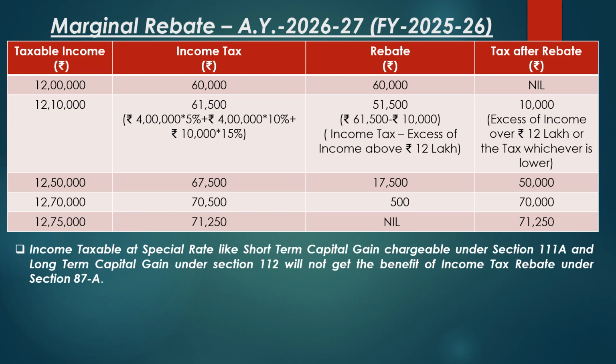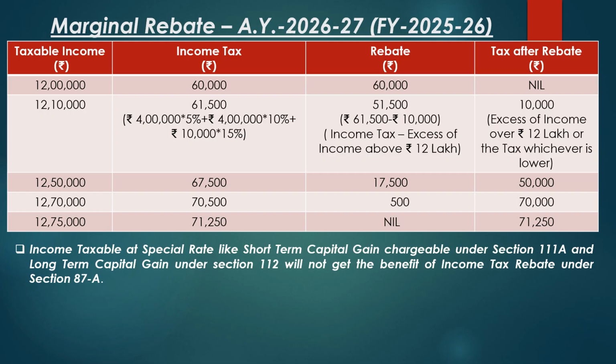If the taxable income of an individual is rupees 12 lakh 10,000, then the tax as per the tax slab works out to rupees 61,500, that is 5% of rupees 4 lakh, that is the difference between 8 lakh and 4 lakh, plus 10% of 4 lakh, that is the difference between 12 lakh and 8 lakh, plus 15% of rupees 10,000. The total tax comes to rupees 61,500.